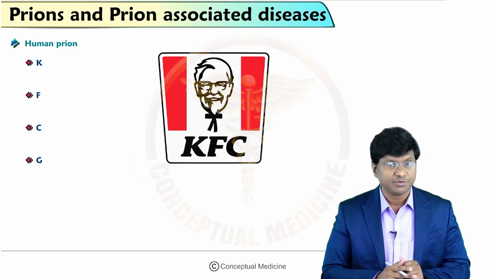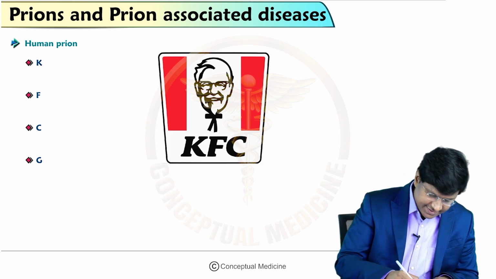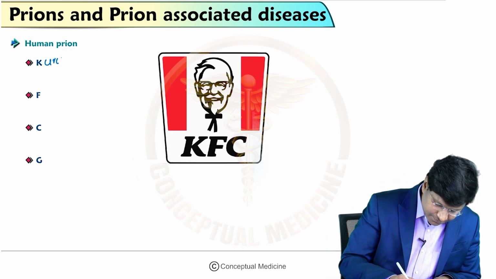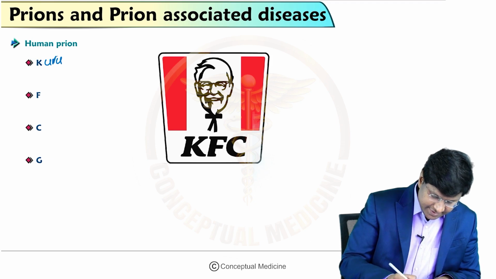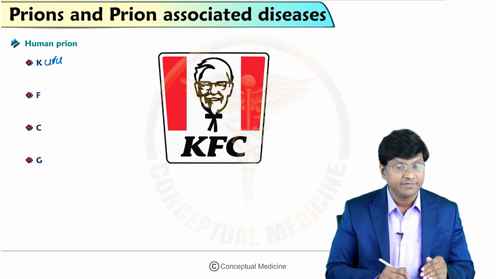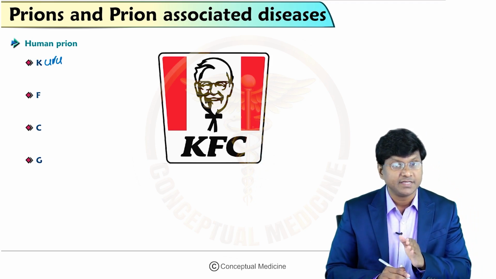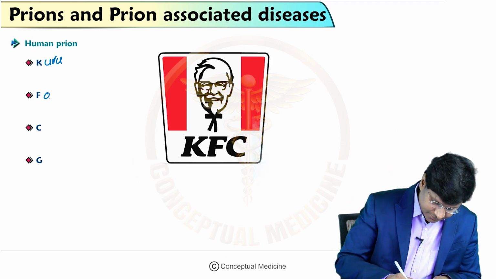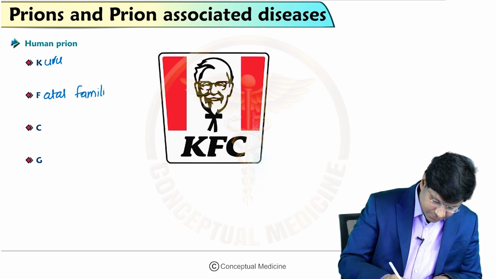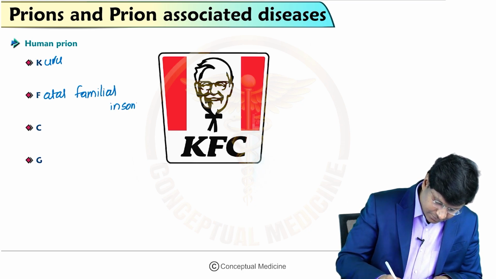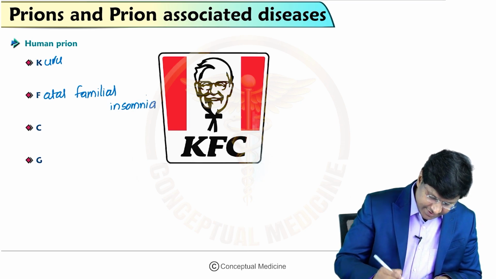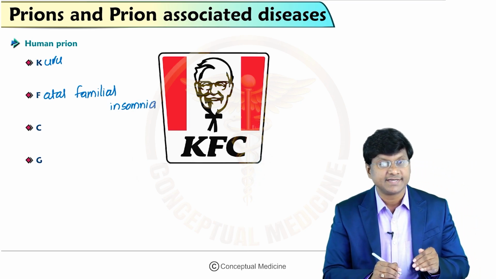So let me just give you a mnemonic. The mnemonic is KFCG. K stands for Kuru. And F is fatal familial insomnia. And what does C stand for?